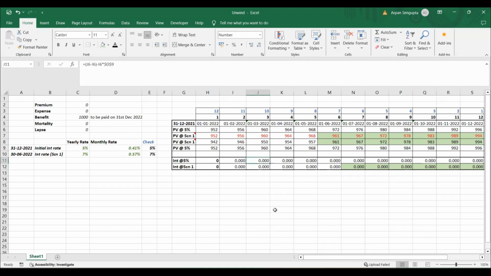If the release in reserve is happening because of the interest rate, then it is called unwind. No other factor can be there, like mortality cannot be there, lapse cannot be there. So if the release in reserve is happening because of the interest rate, then that is what you are expecting. As more and more time passes, the discounting would be lower, and some amount of reserve would be released. So that is the concept of unwind.